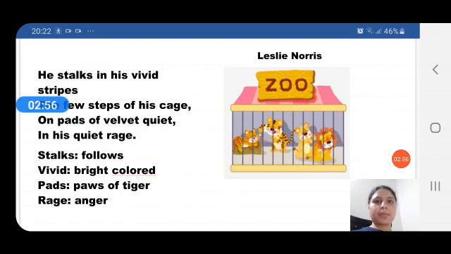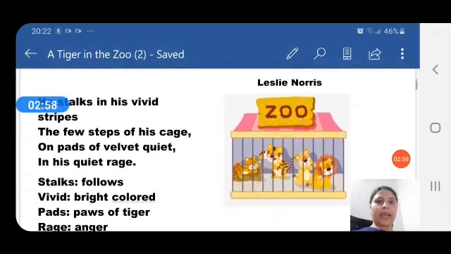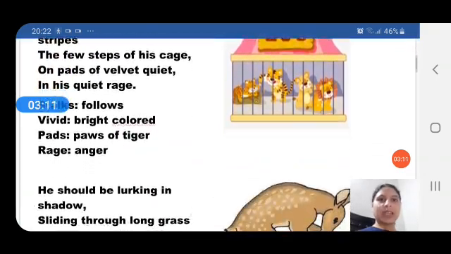So let me explain this stanza once again. He stalks in his vivid stripes the few steps of his cage on pads of velvet quiet in his quiet rage. He walks a few steps in his cage because the cage is small, so he is able to take only few steps, and when he moves he doesn't make any sound because of the velvety pads on his feet, and he moves around in rage. He is from inside full of anger, but he is not able to show his anger to anyone.